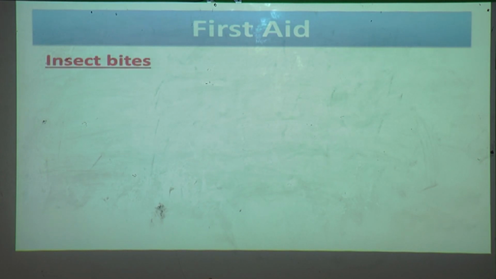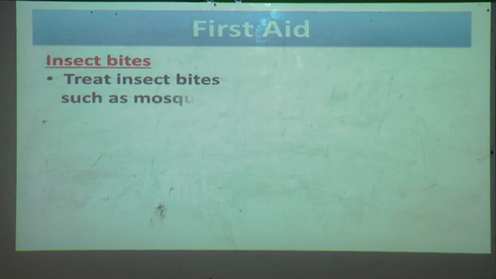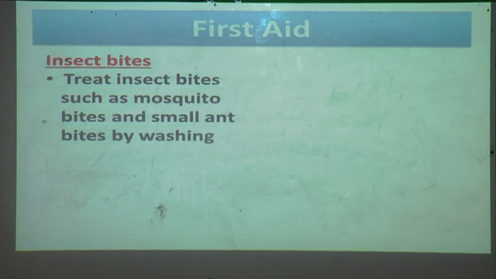Now we will see how to treat insect bites, how to help a person who got an insect bite. See, treat insect bites such as mosquito bites or small ant bites by washing the area with soap and water.